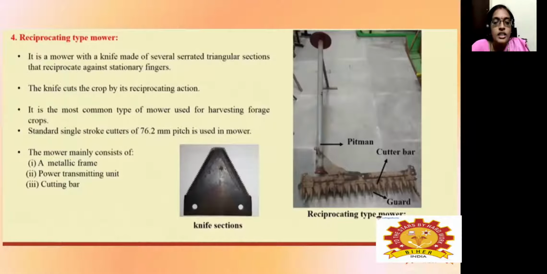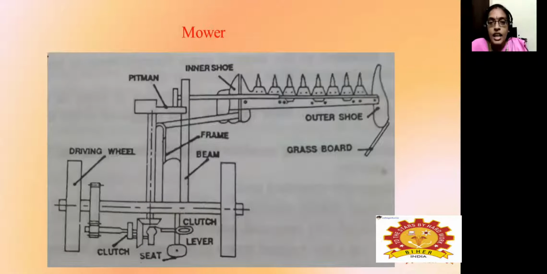Mainly the mower consists of a metallic frame, the power transmission unit, and the cutter bar assembly. This is a diagrammatic representation of the mower. It consists of a main frame, and here are the inner shoe and outer shoe, and in between the inner and outer shoe there will be a ledger plate.